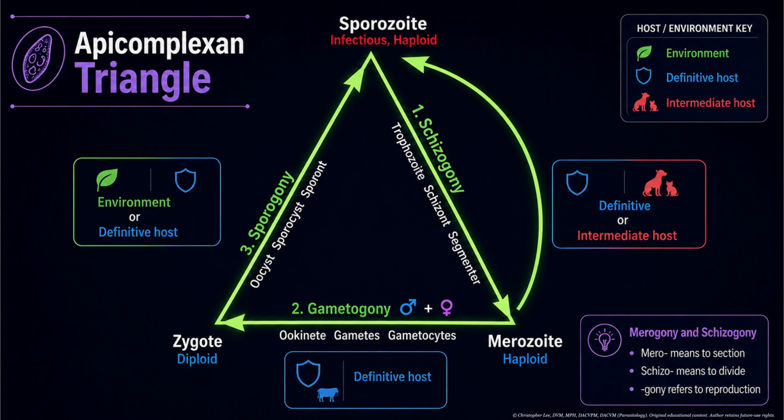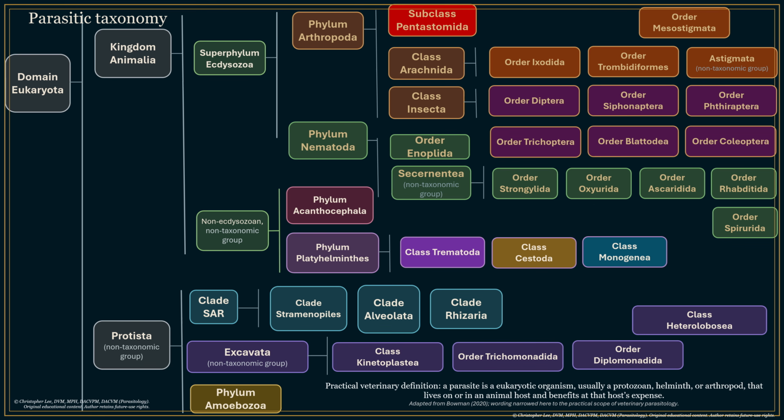Use this triangle as a sorting tool. Apicomplexan life cycles can appear complex, but placing them into the triangle reduces confusion. As is common, we start with a taxonomic parasitic chart. Eimeria, Cystoisospora, Cryptosporidium, and Cyclospora are coccidians, which live within the clade alveolata. Remember, clade is a useful set of organisms that have a common ancestor. Sort of like 23andMe, but for parasites. Hey, they need their family too, don't judge.